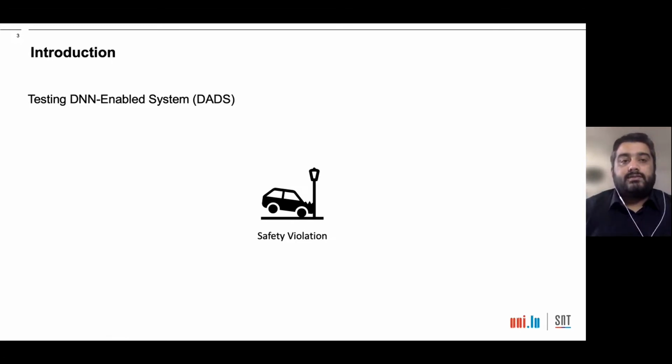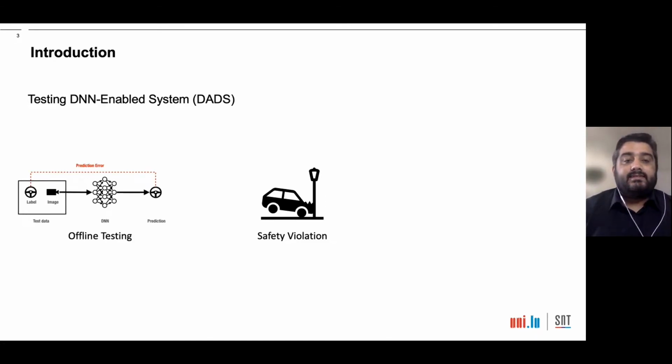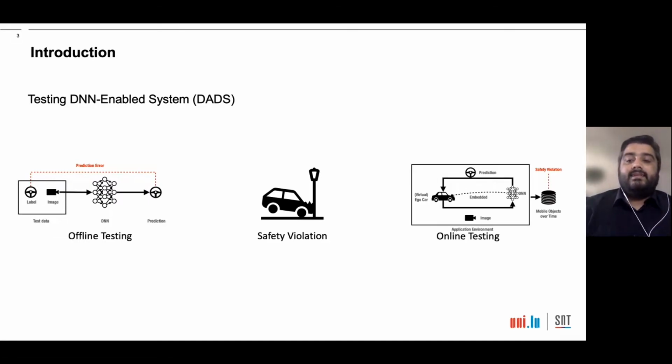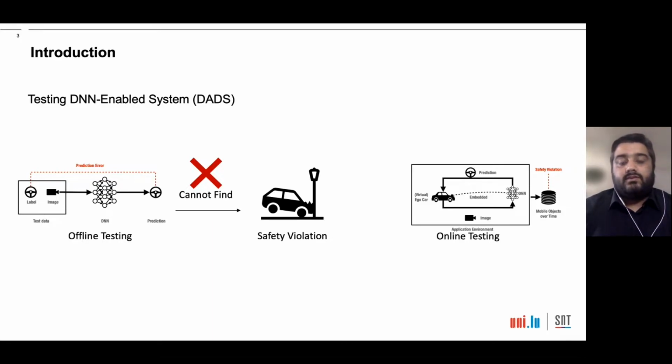There are two modes for testing such systems. First is offline testing, in which DNN is tested using pre-recorded data in an open loop mode. And the second is online testing, in which the DNN is embedded inside the application environment and it is tested in a closed loop mode. From the literature, we know that offline testing cannot find safety violation properly because it does not take into account the accumulation of error over time. So we can trust only online testing for finding safety violations.